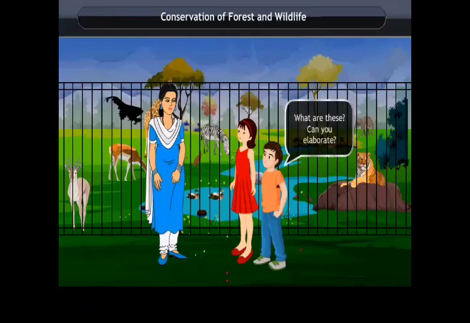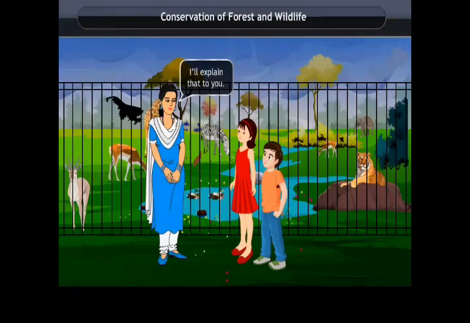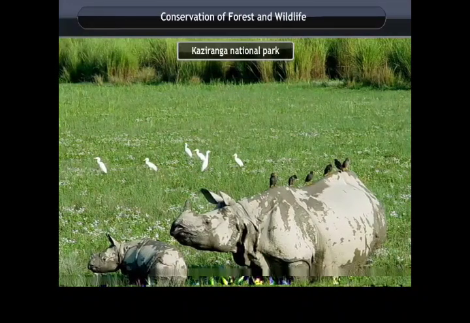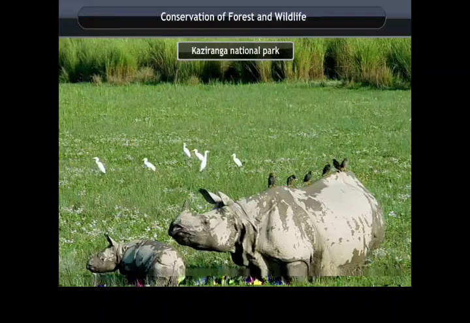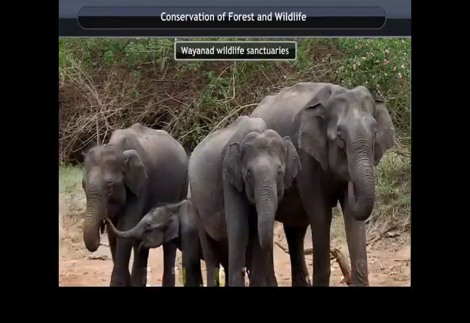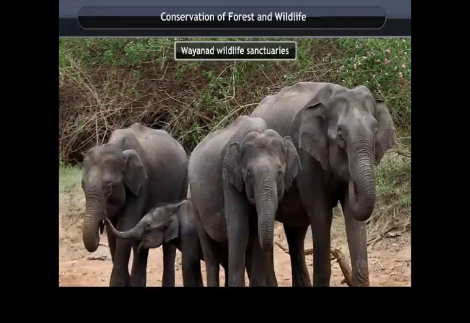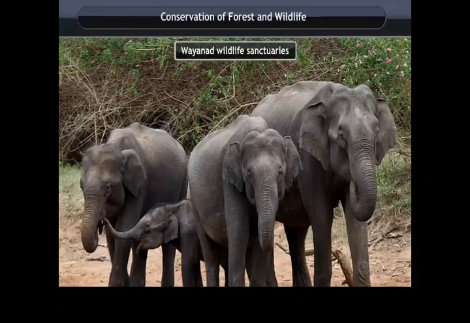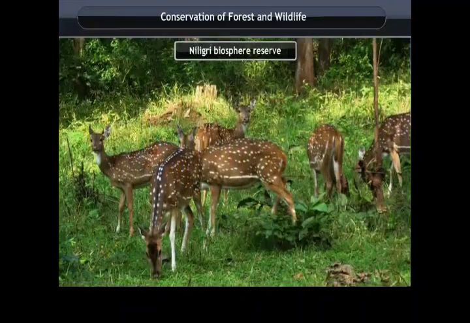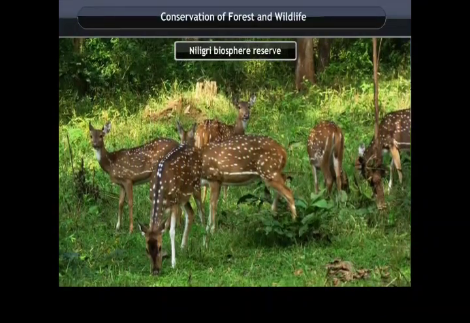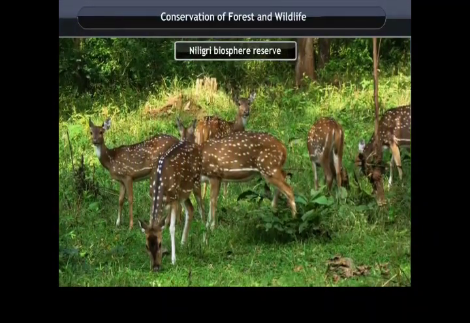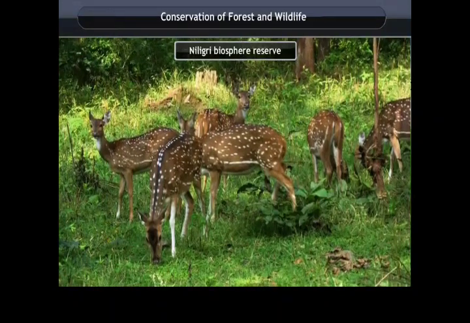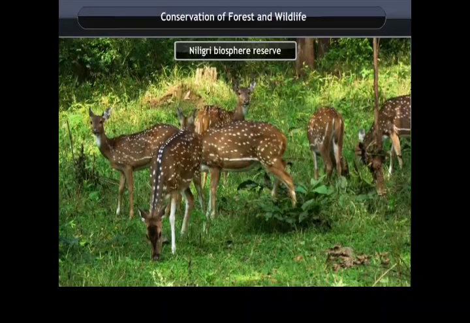What are these? Can you elaborate? I will explain that to you. Sanctuaries are areas where animals are protected from any disturbance to them and their habitat, and national parks are areas reserved for wildlife where they can freely use the habitats and natural resources. A biosphere reserve is a large area of protected land for conservation of wildlife, plant and animal resources, and traditional life of the tribals living in the area.